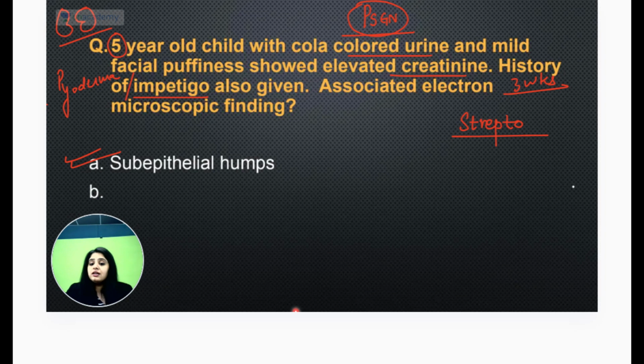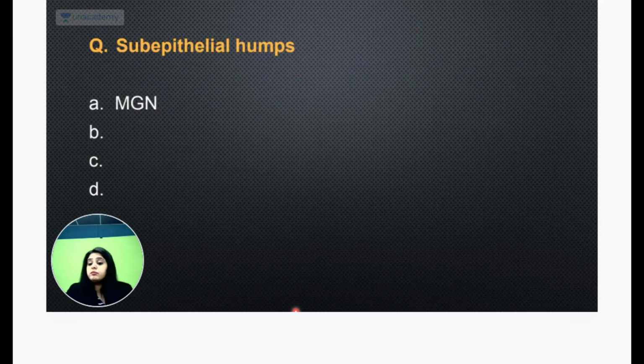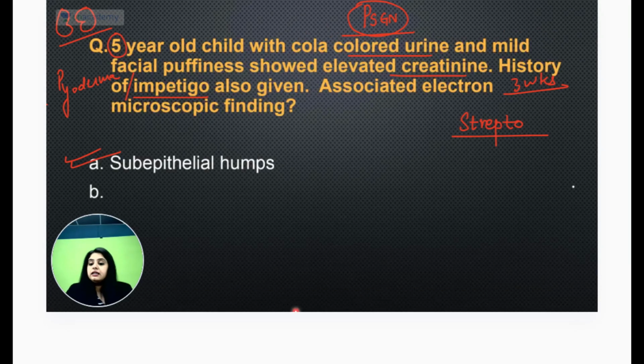There was another question regarding subepithelial humps which was to do with spike and dome pattern. What was the answer to that? There was a spike and dome pattern. So spike and dome pattern, I think you guys have always, 3 week में RPGN नहीं होगा. See, RPGN is a clinical term. Clinical doesn't mean that एकदम से it has 3 week लिखा था तो मतलब.